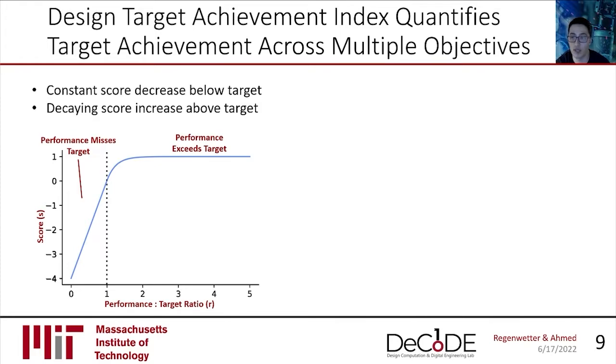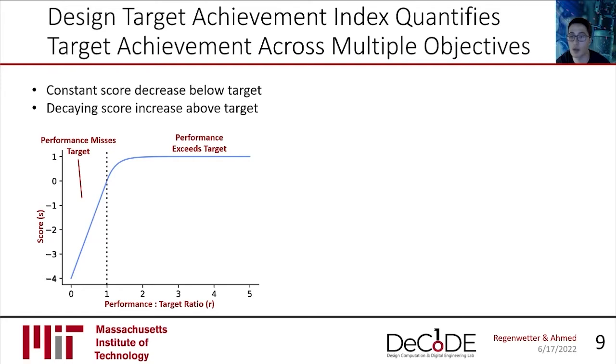First of all, we'd like a high score when we're exceeding targets, and a low score when we aren't. The further we're underperforming the target, the more we'd like our score to drop. But the further we outperform the target, the more we'd like our score to increase, but only to a certain extent, because if we're already way past our target, further improvements have less value. So if we express a score as a function of our performance to target ratio, we'd want something like this.